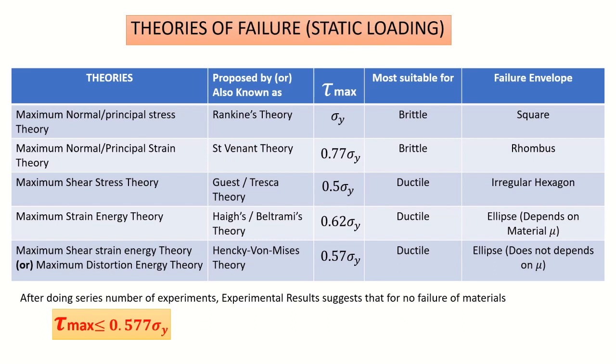tau max is equal to 0.5 sigma y, and according to Haigh and Beltrami theory, tau max is equal to 0.62 times sigma y, and according to Henky-von Mises theory, tau max is equal to 0.57 times sigma y. These values are proposed by different scientists according to their own derivations.